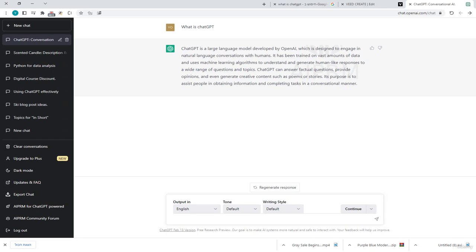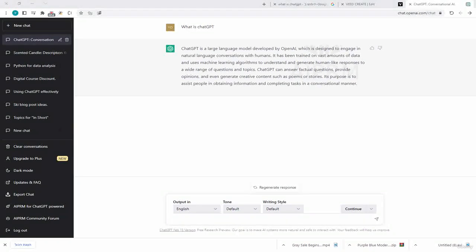ChatGPT can answer factual questions, provide opinions, and even generate creative content such as poems or stories. Its purpose is to assist people in obtaining information and completing tasks in a conversational manner. So this is basically what ChatGPT is. It's a language model chat that can answer us basically on every question that we ask it.